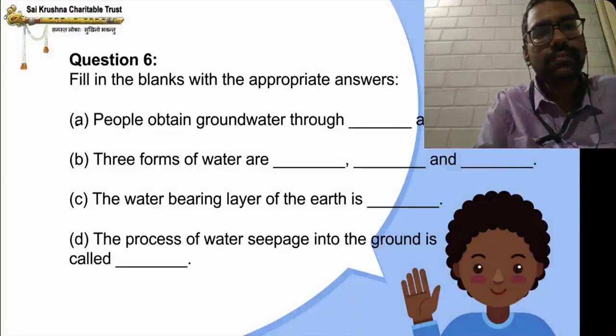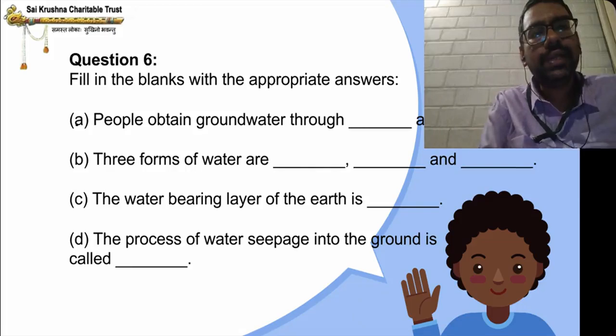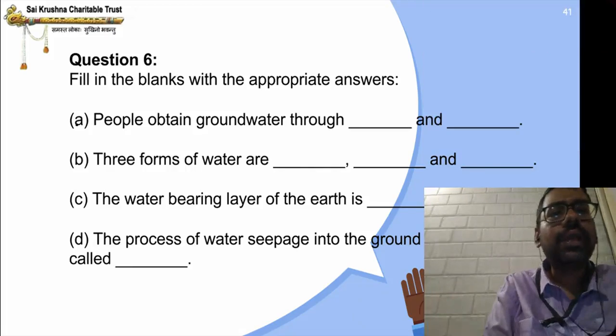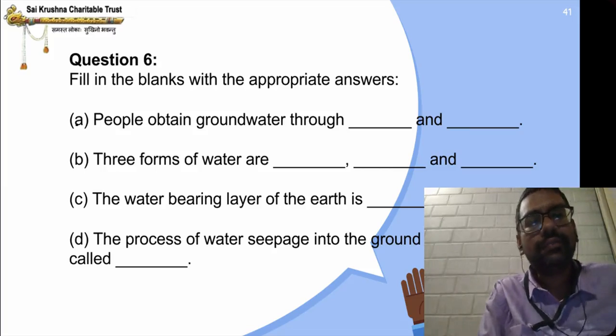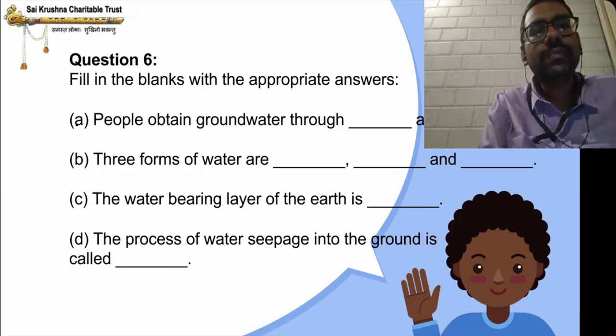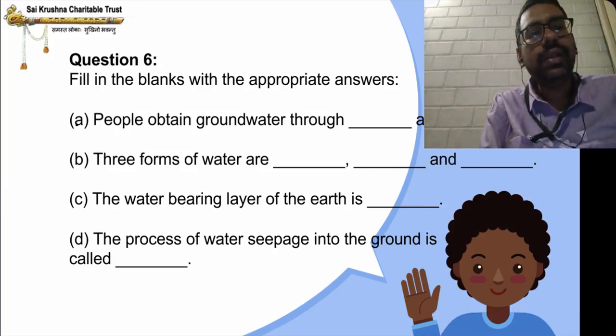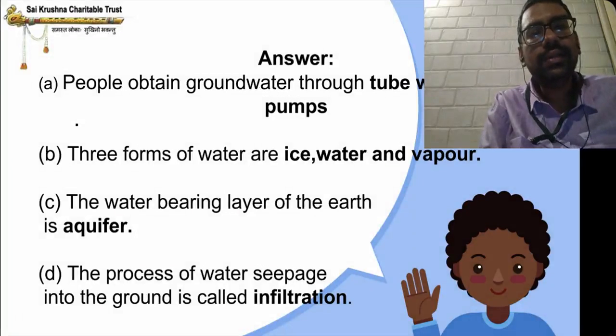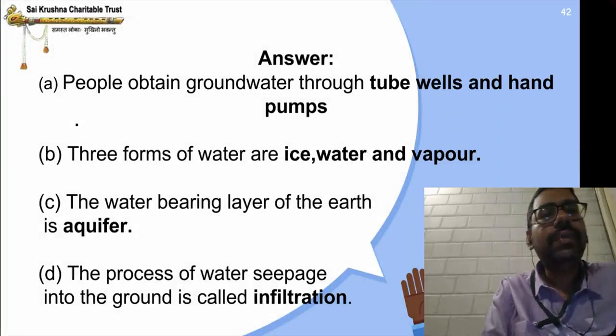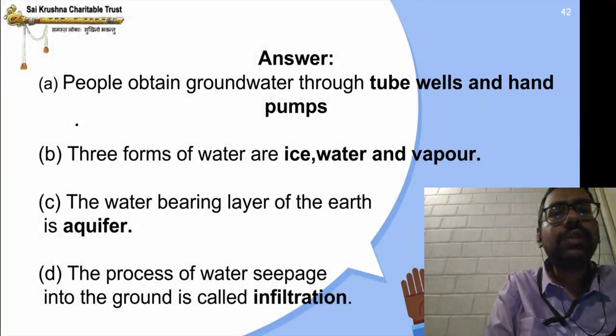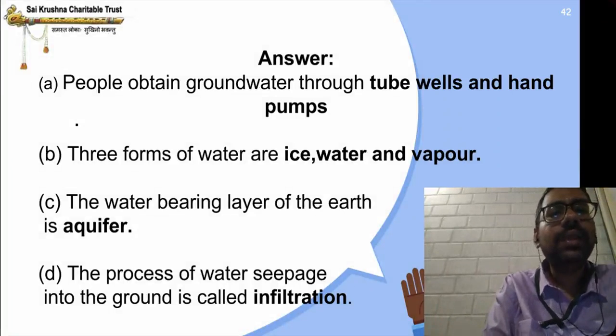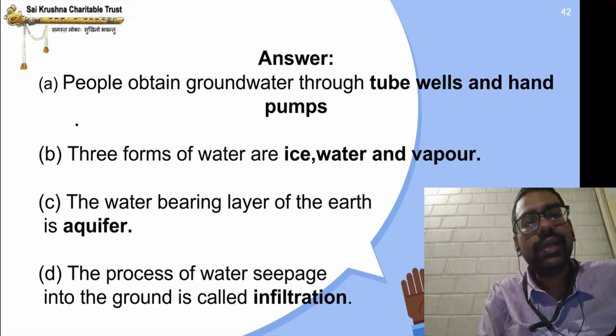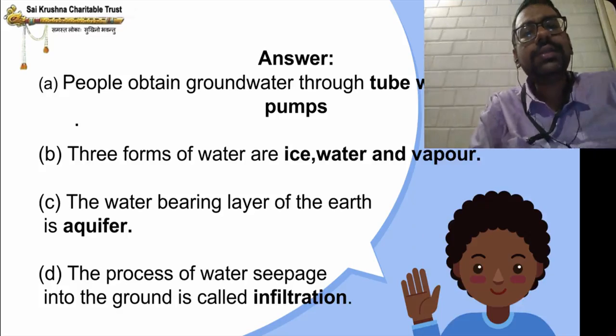Fill in the blanks with appropriate answers. People obtain groundwater through dash and dash. Three forms of water. What are the three forms of water? Ice, solid, liquid, and gas. So ice, water from the ocean, water vapor. The water-bearing layer of the earth is called dash. The process of water seepage in the ground is called dash. I have given the answers here. People obtain groundwater through tube wells and hand pumps. Three forms of water: ice, water, and vapor. The water-bearing layer of the earth is called aquifer. The process of water seepage into the ground is called infiltration.